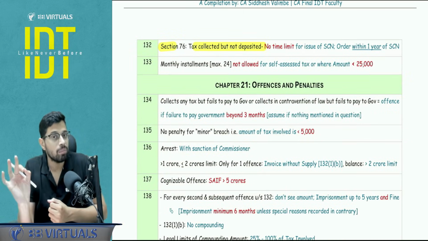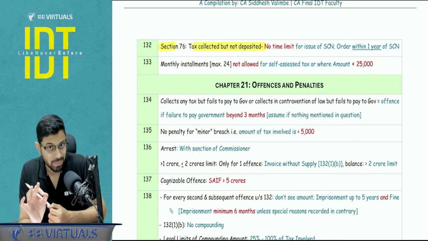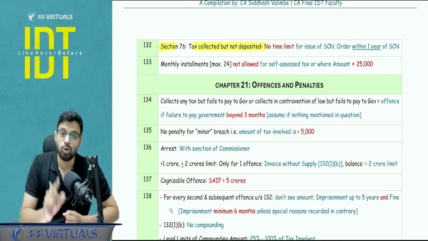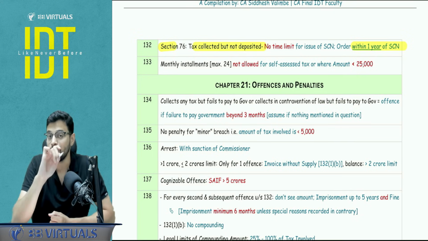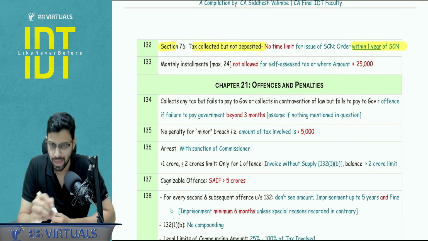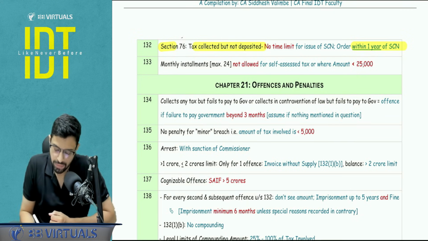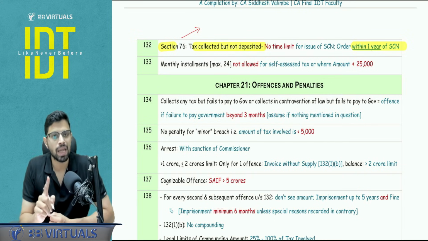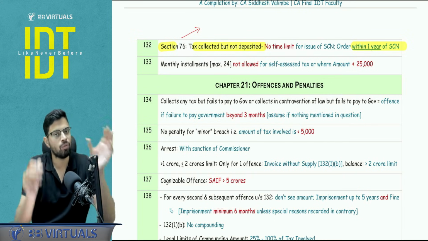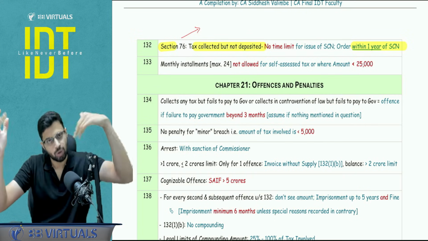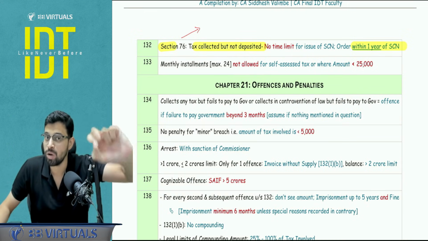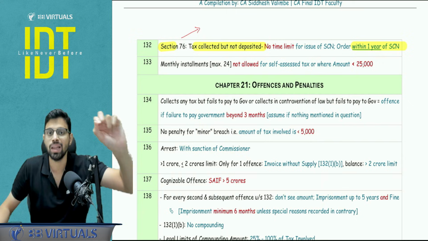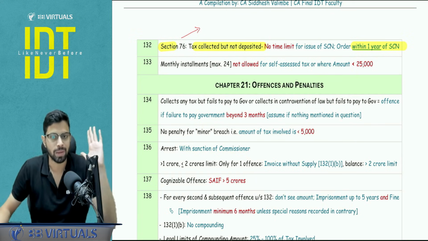Section number 76, that is tax collected but not deposited to the government. There is no time limit for issue of the show cause notice. Yes, there is a time limit for issue of the order, that is 1 year from the show cause notice issue, but there is no time limit for the issue of the show cause notice. Clear? Another point to be noted here in 76: the interest is applicable from the date you collected the amount. Obviously, as we know, interest is charged from the next date itself, but the point to be noted here is you are not going to see the due date of 3B. You are going to be seeing when the amount was collected but the person did not pay.